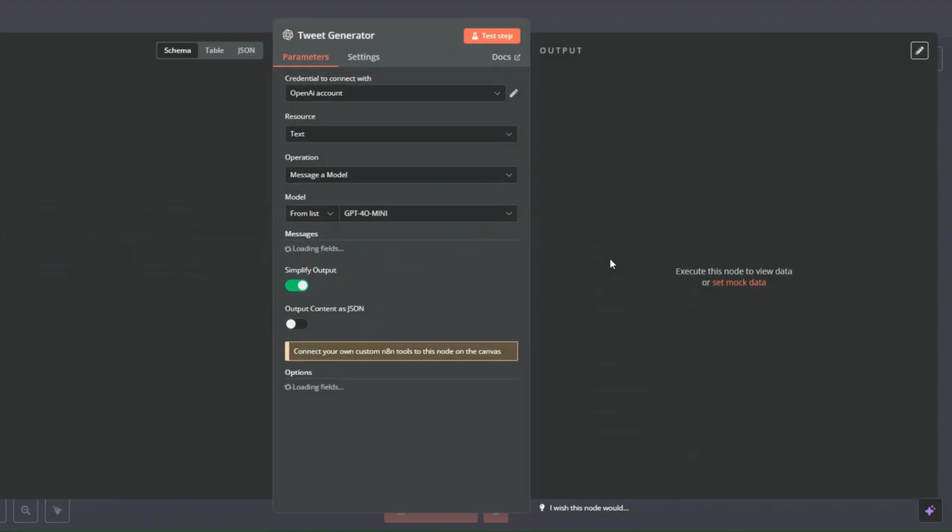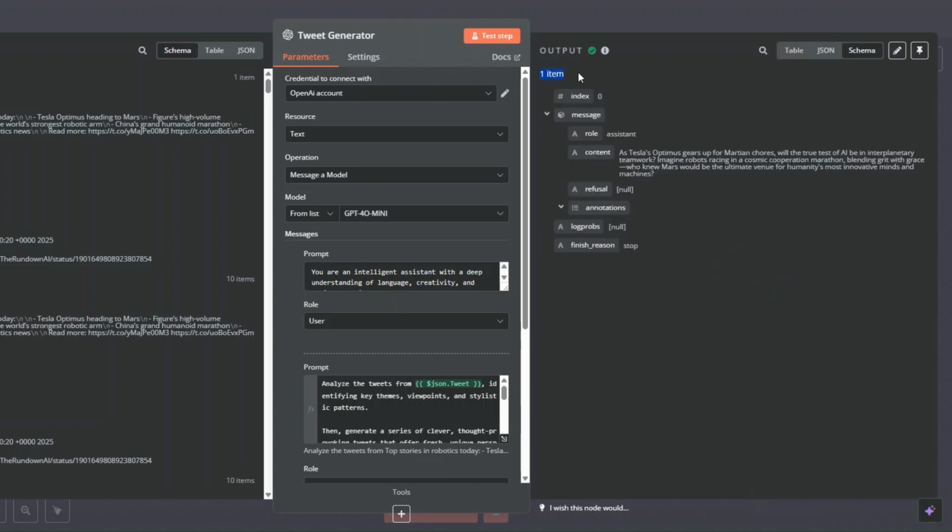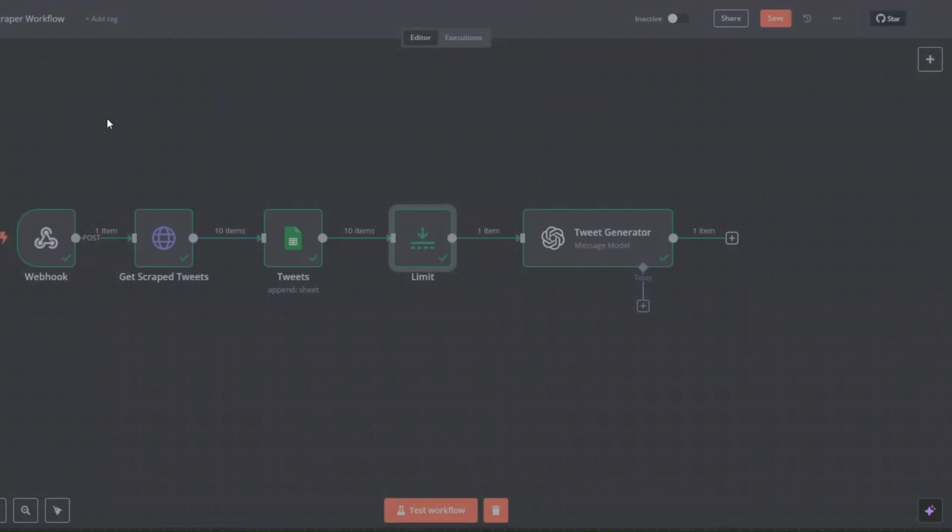Then here I'll open it. You can click on test step to see if we're going to output only one tweet. You can see we're only outputting one tweet right here. And this is the tweet that we're outputting. So here I'll click on back.